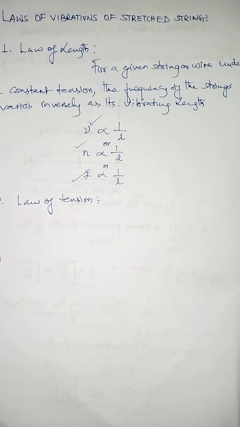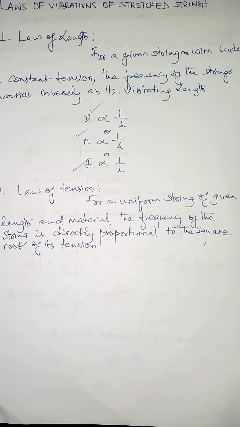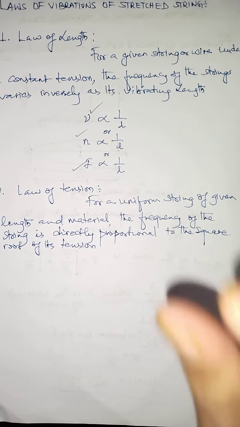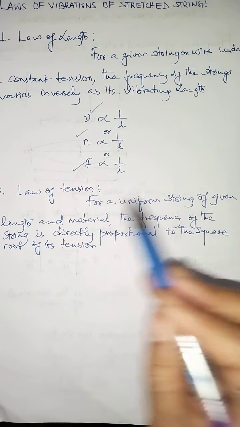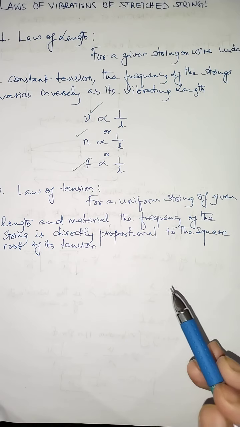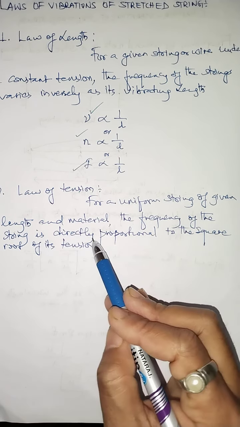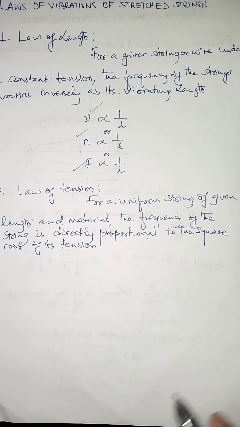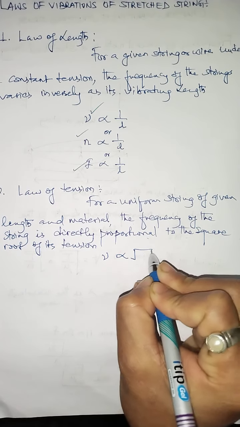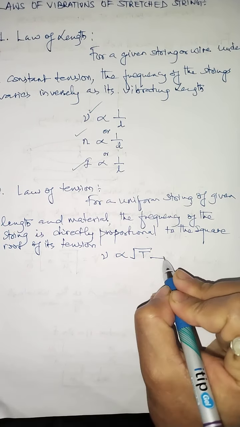Now the frequency of vibration of a stretched string also depends upon the tension. But this is usually for a given length of a wire. The law of tension says that for a uniform string, meaning having the same thickness and the same area of cross section, of given length, the length must remain the same, and the string should be made up of the same material, the frequency of the string is directly proportional to the square root of its tension. That means the frequency nu is directly proportional to the square root of T. And you know T is the symbol we use for tension.